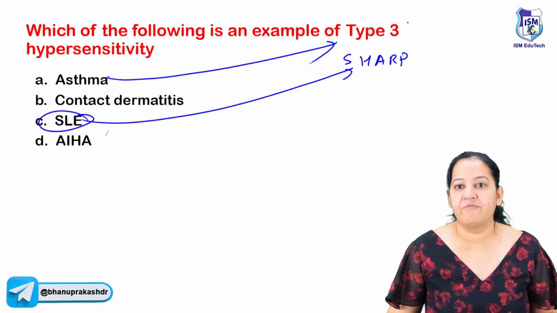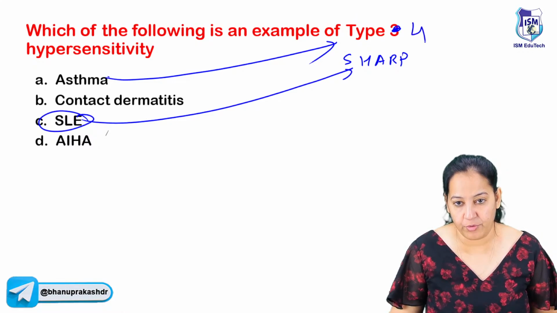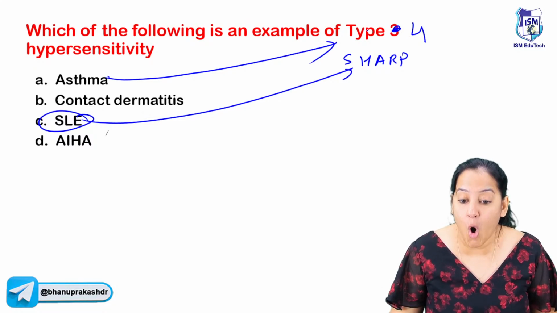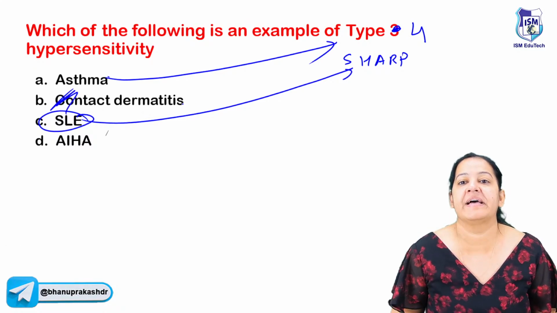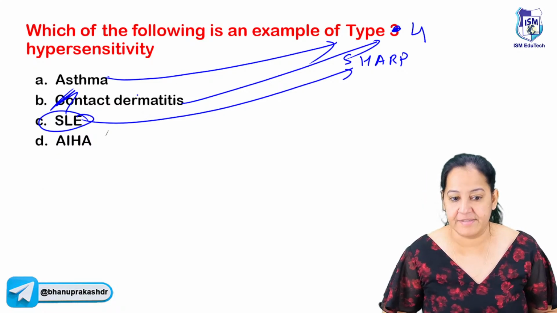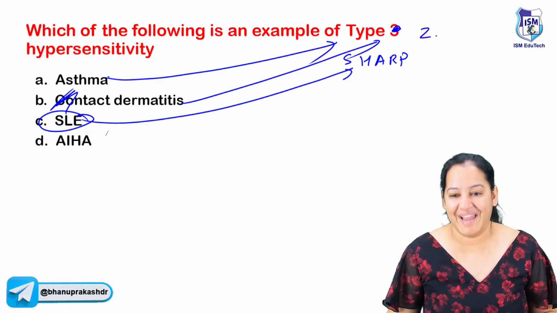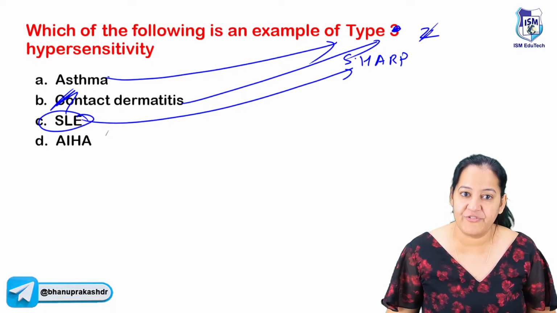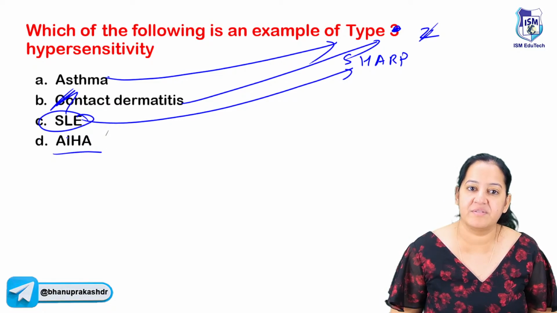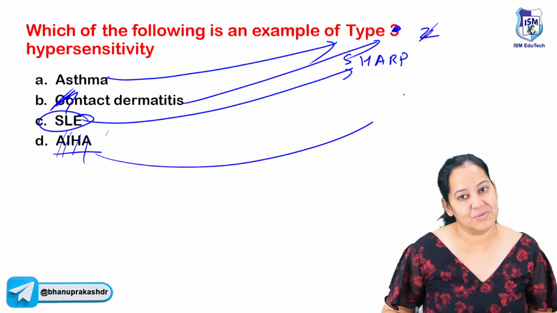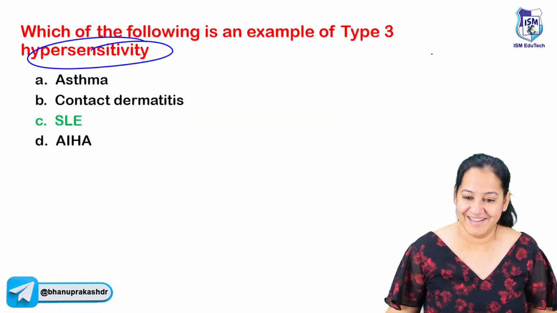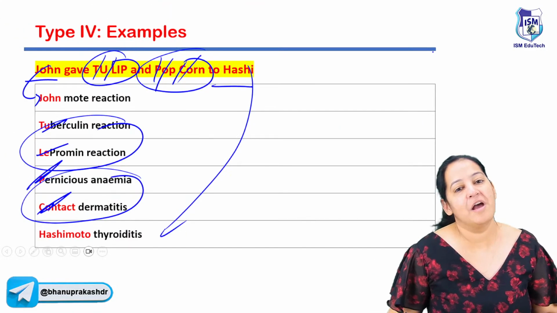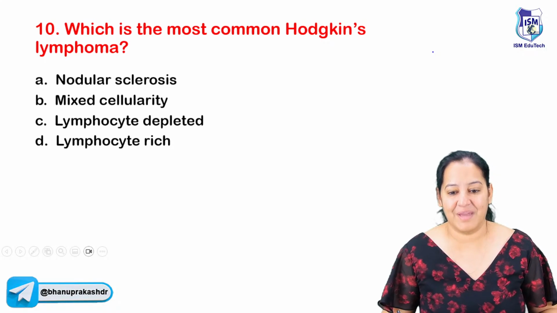What if I do type 4? In type 4, we have John gave tulip popcorn. The C of corn is contact dermatitis. In that case, my answer will become contact dermatitis. What if I do type 2? Type 2, my blood group is Rh positive. Blood transfusion reaction. So one of the blood transfusion reactions, you can say, is autoimmune hemolytic anemia. So it will be type 2. How many of you got it? So I can change the question multiple times and the answer will change multiple times. So you get many questions on the examples of this. So can I come to the next topic?